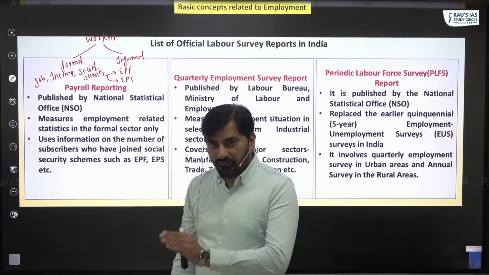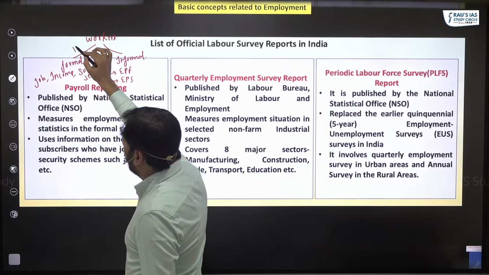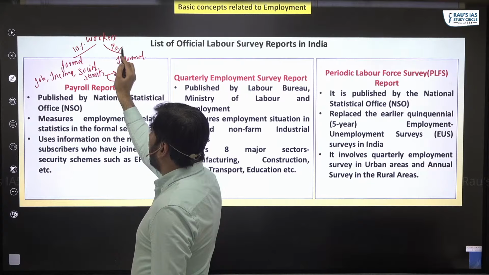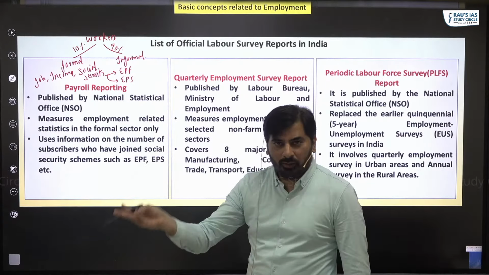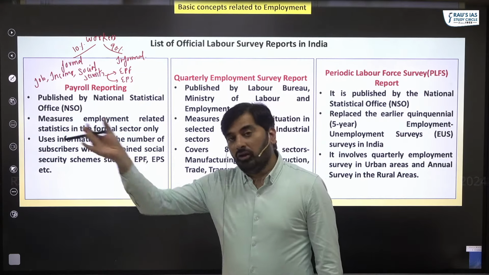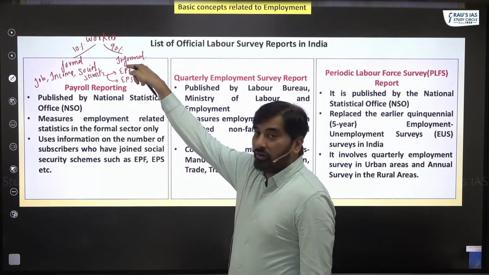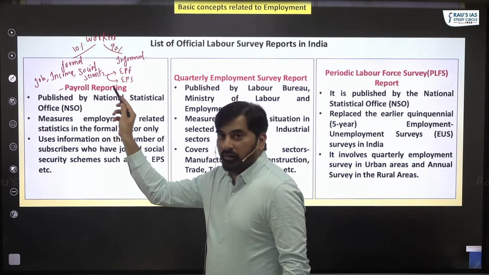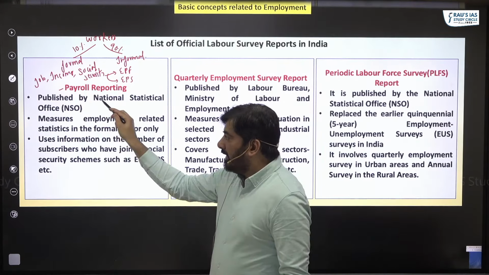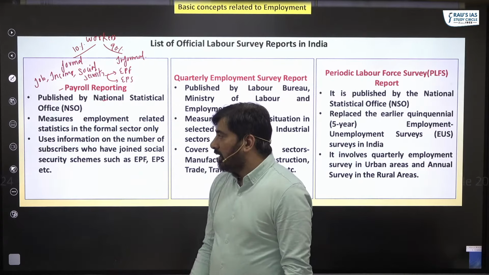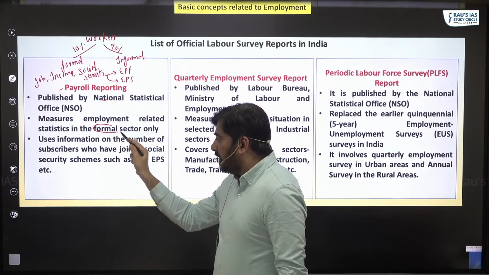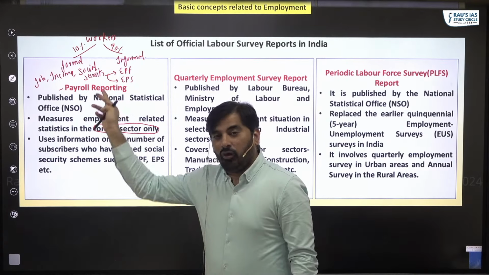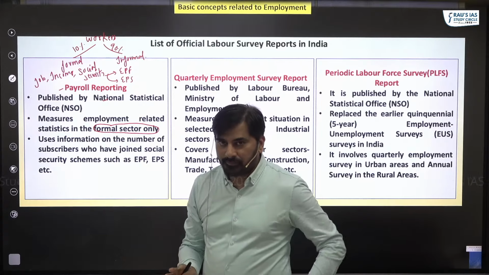In the context of Indian economy, only 10% of workers are formal. 90% of workers are actually informal, which means they do not have job security, income security, or social security benefits. We call them informal workers. So we have a report called payroll reporting, which is published by National Statistical Office, and it measures employment only in the formal sector. It does not measure employment in the informal sector.